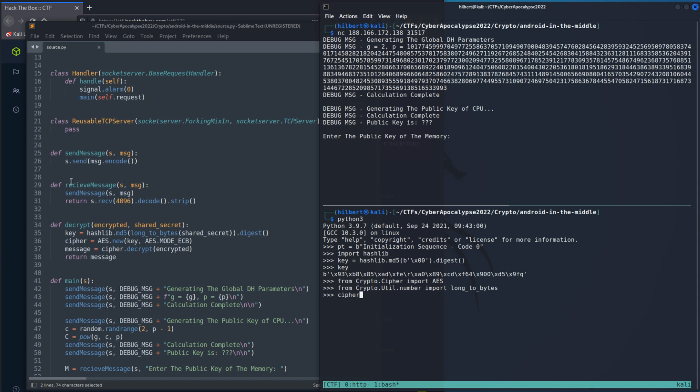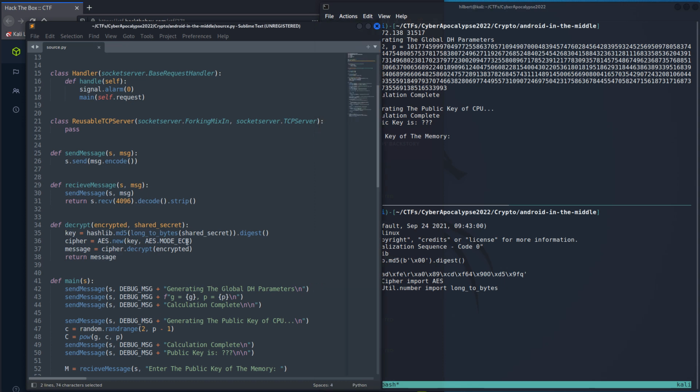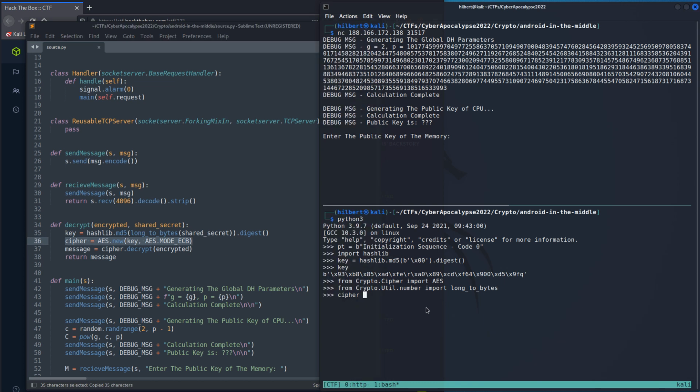So we're going to basically create our own encrypt function. We're just going to model it on this. So we will say that cipher, actually I can just copy and paste. And then our message, which is going to be our ciphertext, instead of decrypting, we are going to encrypt that phrase, and it needs to be in bytes, and it is.